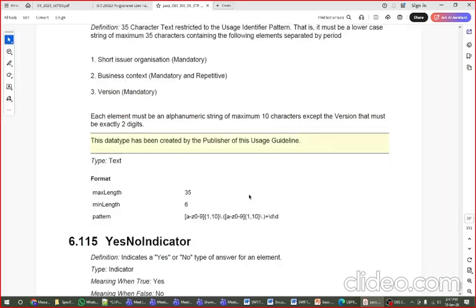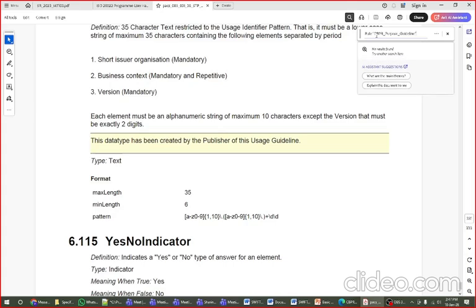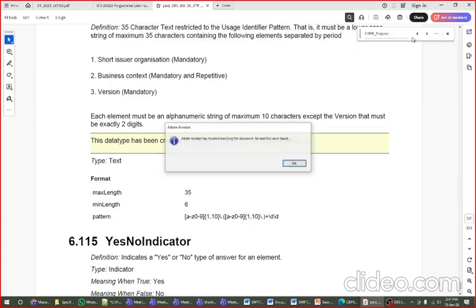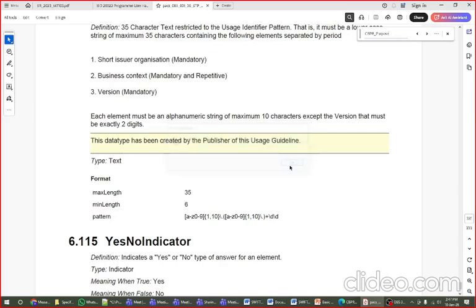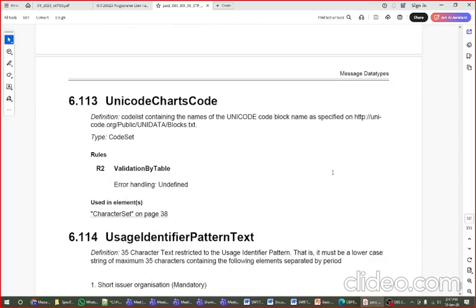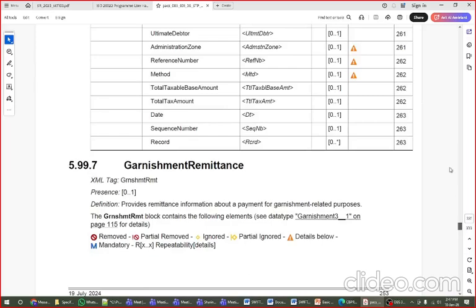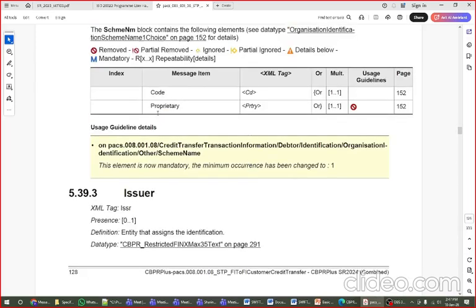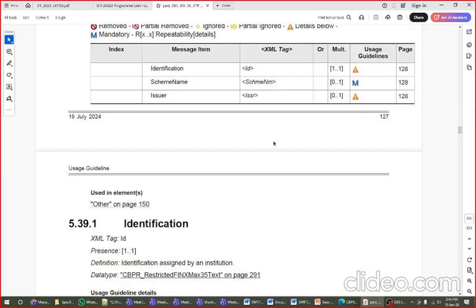Okay, now I will directly open that message.